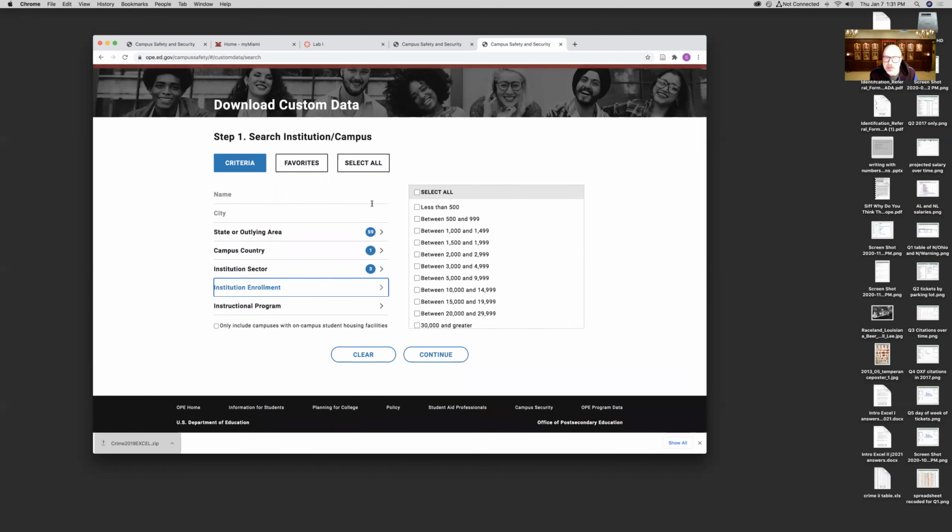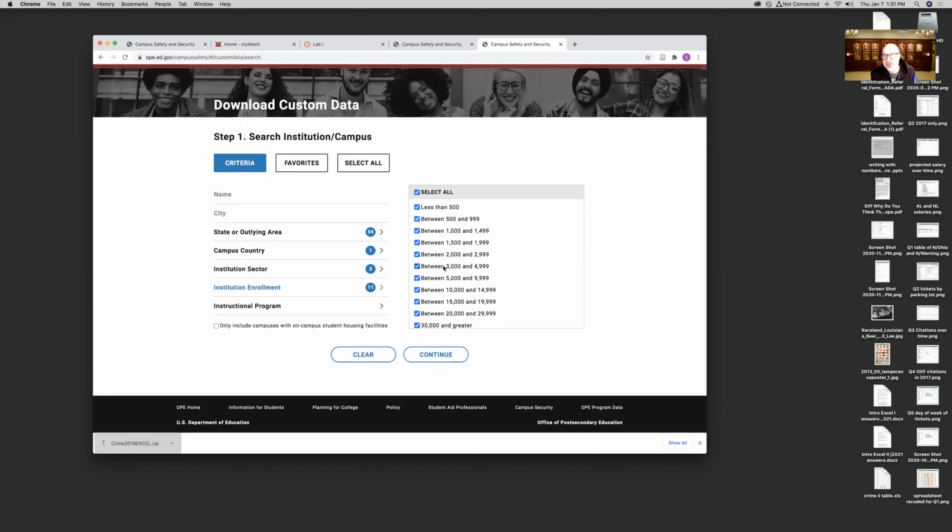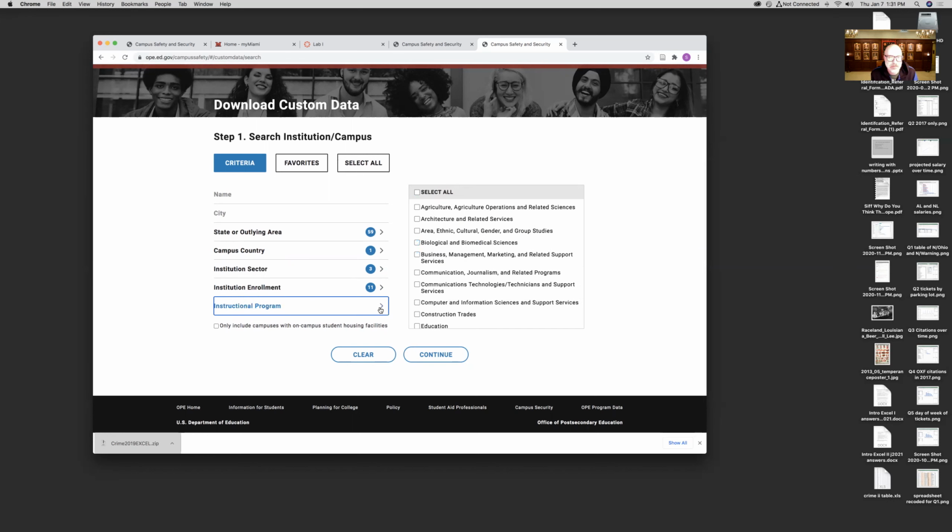With the same logic, I'm going to select all here, even though Miami is right around 20,000. I'm going to grab all the data because we can always just filter it on our own spreadsheet. We could just get universities with journalism programs, but no need.